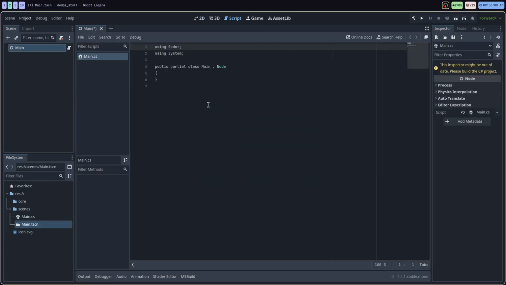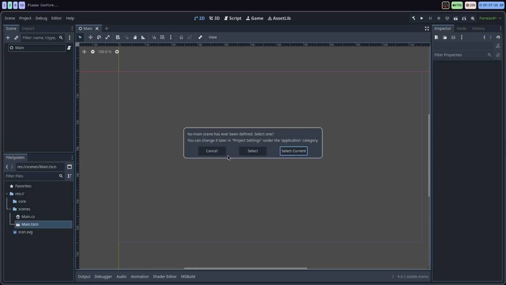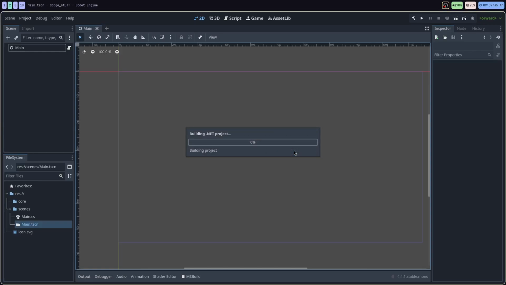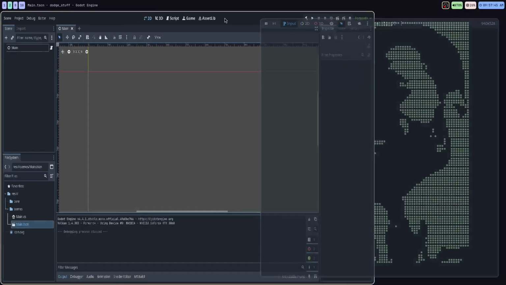Boom. So it did open it up in the script editor, but I don't really need that. I'm not going to be using this editor to edit my C# scripts. I'm going to click this back into the 2D part. I'm going to open up my editor now. Before I open up my editor, I actually want to run the project just once. So I'm going to click play. It's going to ask me for the main scene. I'm going to do select current because this is going to be the main starting scene. I'm just going to build the project and run it once. All right, so this should pop up here like this. I'm going to stop that now.